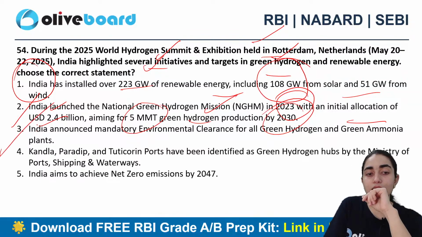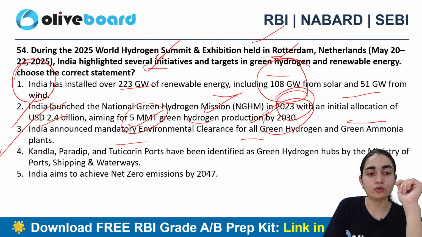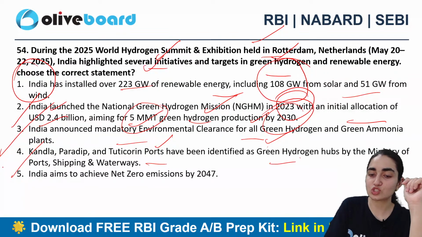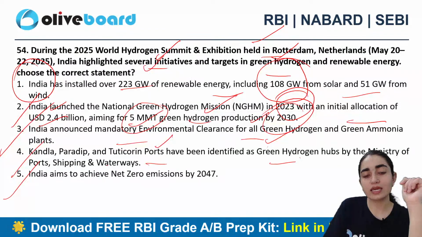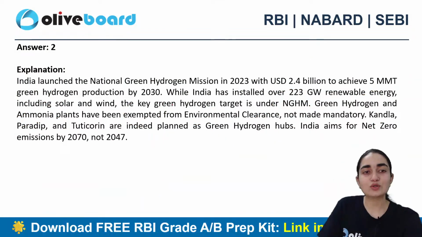India has announced mandatory environmental clearance for all of the green hydrogen and green ammonia also. Kandla, Pradeep and Tuticorin ports have been identified as green hydrogen hubs by the Ministry of Ports and Shipping Waterways. Here it is, India aims to achieve net zero emission by 2047. All right, so B is the correct answer.